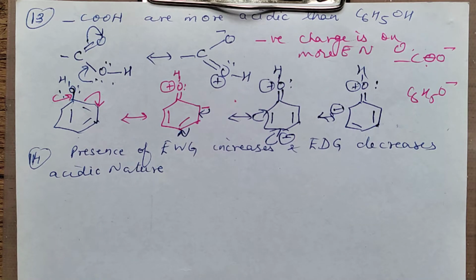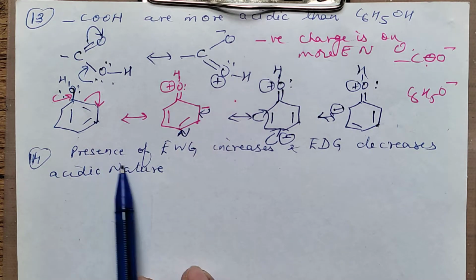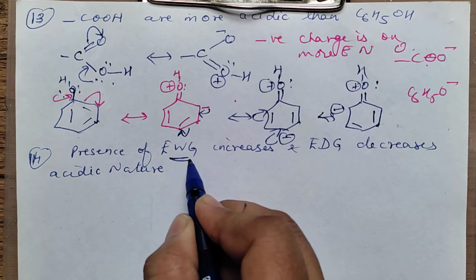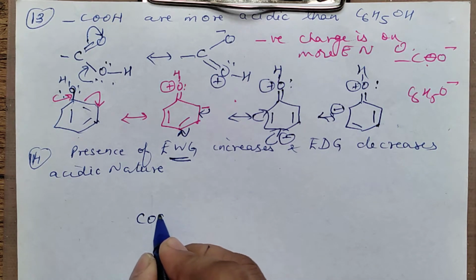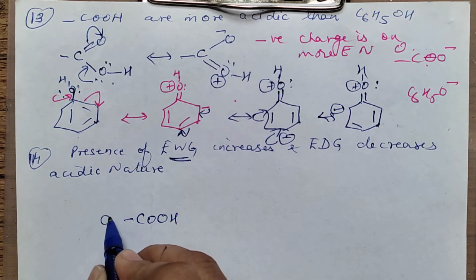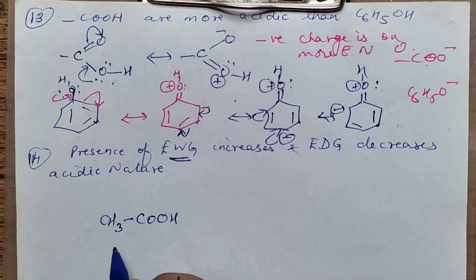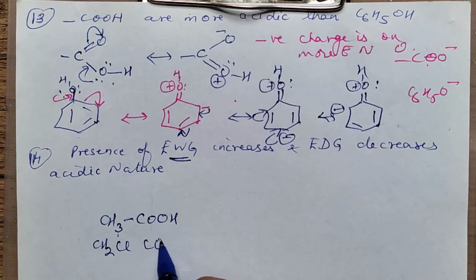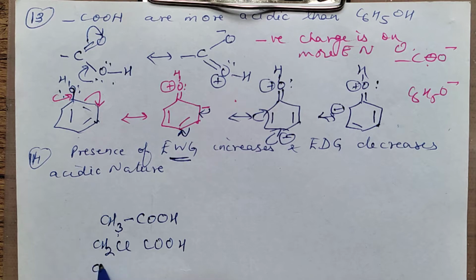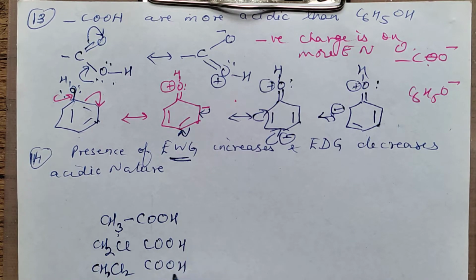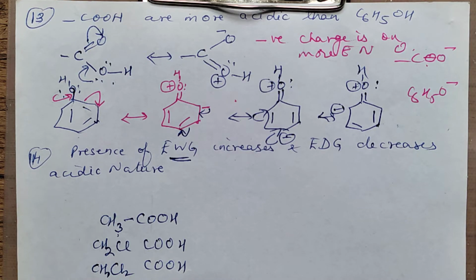Another type of question you have is the presence of an electron withdrawing group. Suppose you have this COOH. See, I am talking about this only, right? On this acetic acid, if these H are replaced by some electron withdrawing groups, say if I write one chlorine, or if I write CHCl2, two chlorines. So if withdrawing groups are there, then its acidic nature will increase. If electron donating groups are there, the acidic nature will decrease.